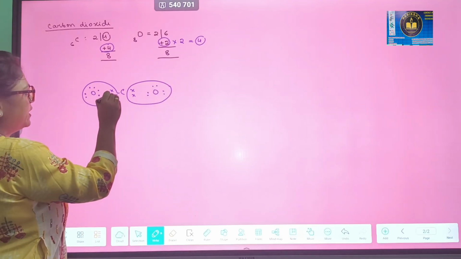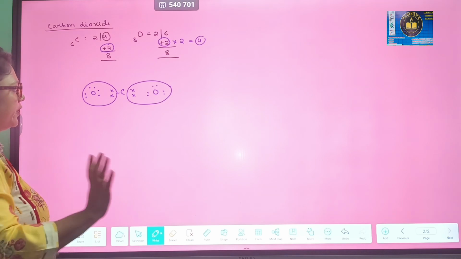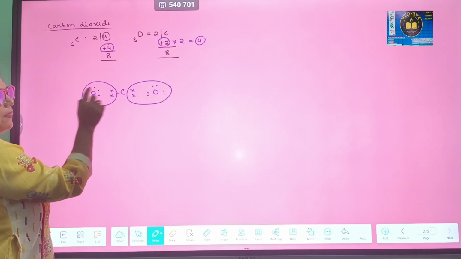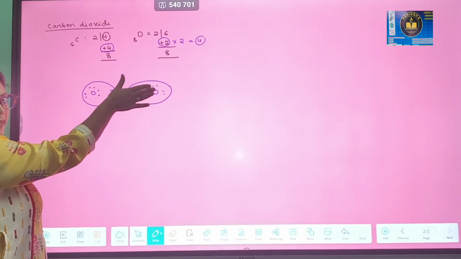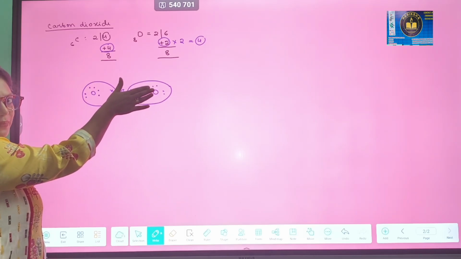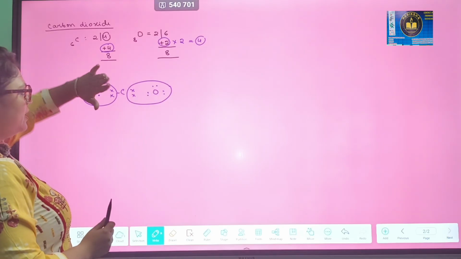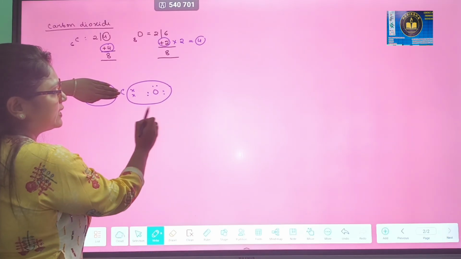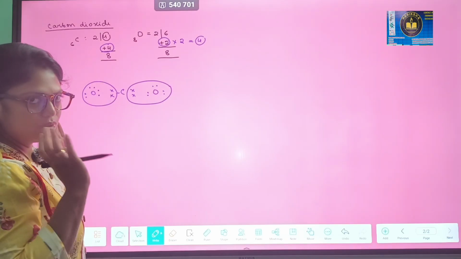So oxygen will share 2 from each side of carbon. In this particular orbit, oxygen has 8 electrons. If we hide this part, and now the other part, we can see that the other oxygen also has 8 electrons in its orbit. So both oxygens have completed their octet.